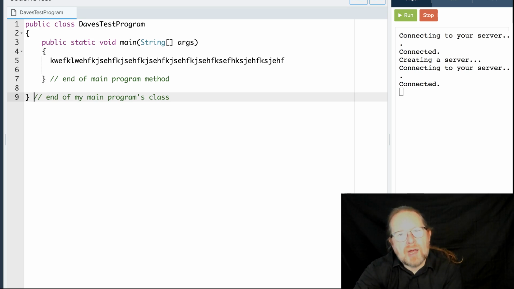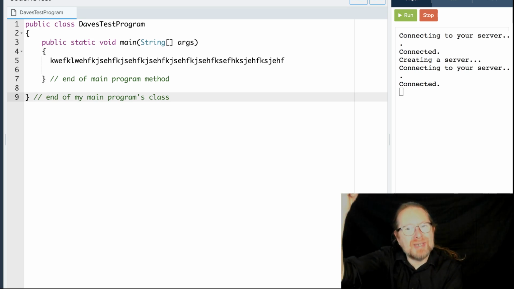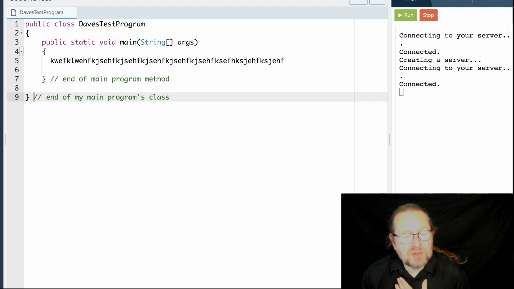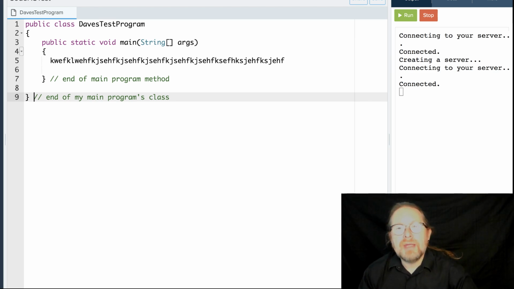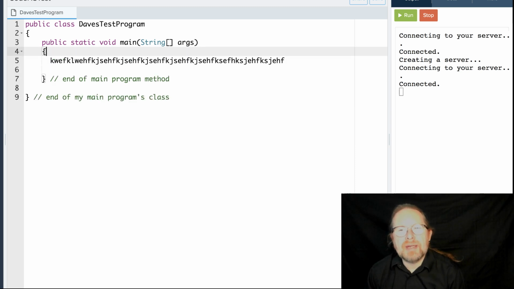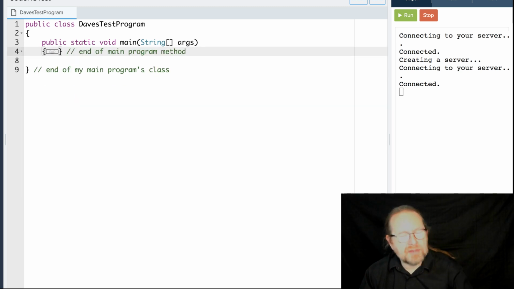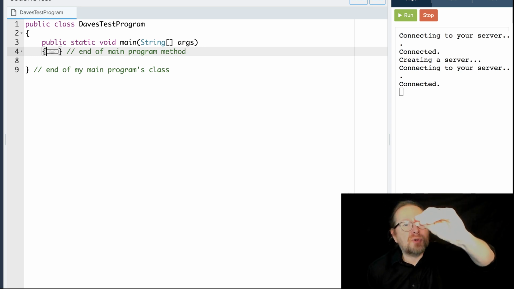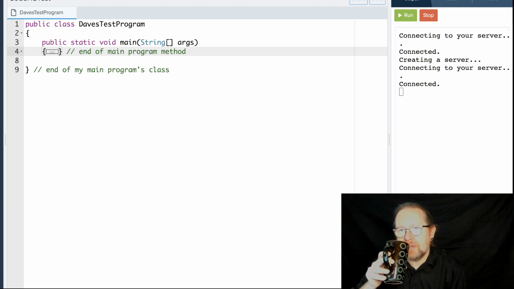And so I will almost always comment my end curly brace so I know which begin curly brace it goes with. Something I didn't use very much last semester when we were doing the Python is the little expansion and contraction arrows over here. This is my main method. If I click the little collapse arrow, it collapses that block of code into a single line, and I can click on it to expand it back again. When you've got lots and lots of methods and blocks of code, and you've got a block of code that you know does what you want and you don't want to mess with anymore, it's okay to collapse that down so you don't have to look at it. It makes it easier to scroll through your program.